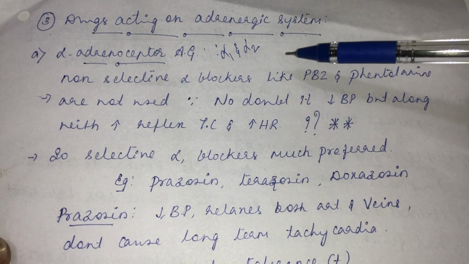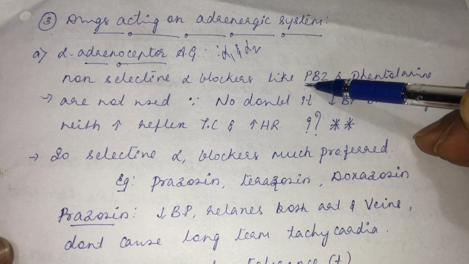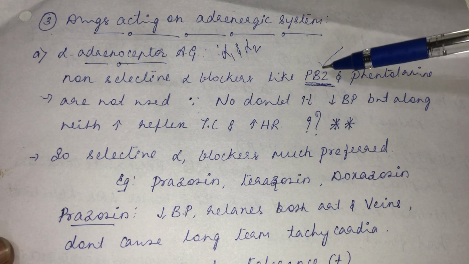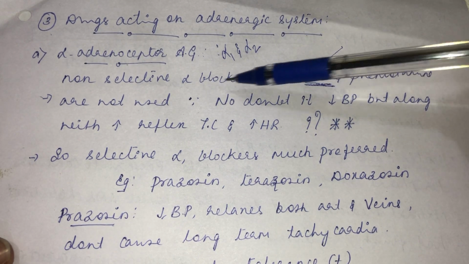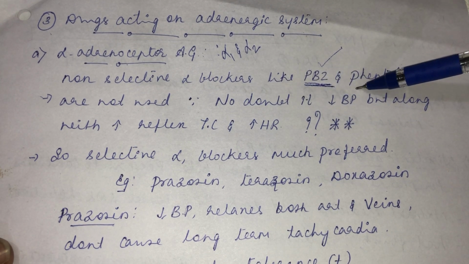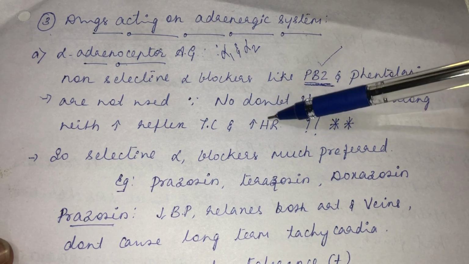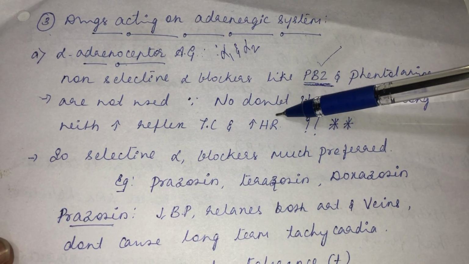So what are the non-selective alpha blockers? Phenoxybenzamine. See, Dale's vasomotor reversal phenomenon we observe with phenoxybenzamine. So non-selective alpha blockers like phenoxybenzamine and phentolamine are not used. Why are they not used as vasodilators? See, no doubt it decreases blood pressure, but along with that it increases reflex tachycardia and heart rate, much more increase in the tachycardia and in the heart rate. Why is it so?